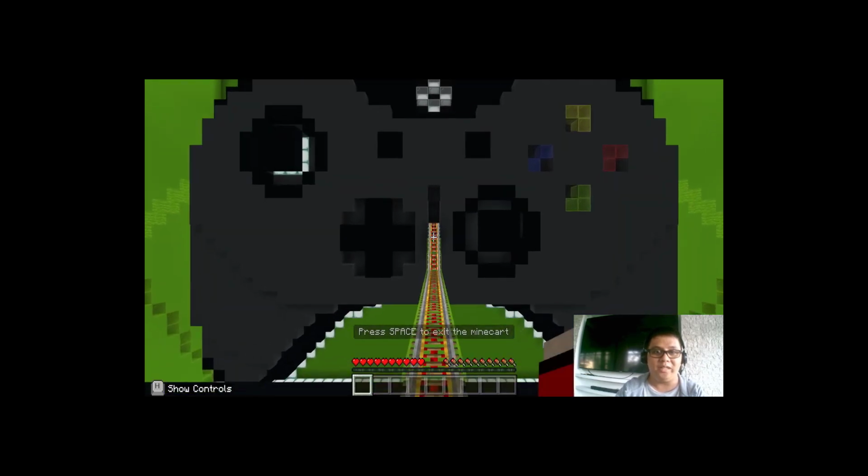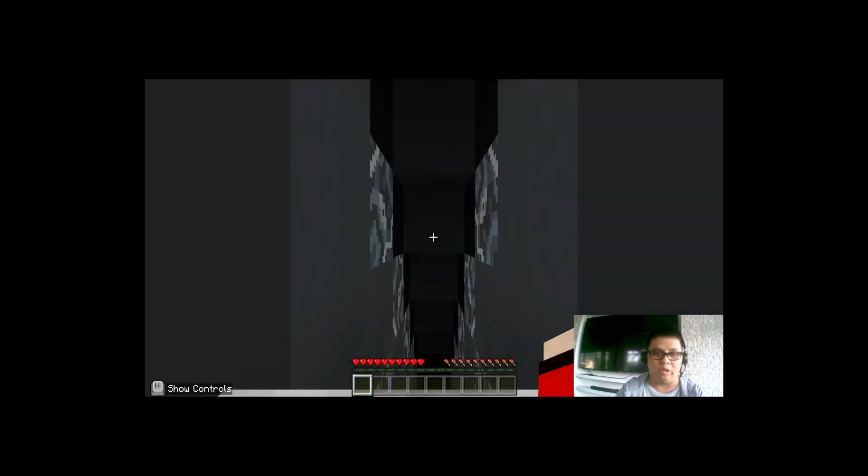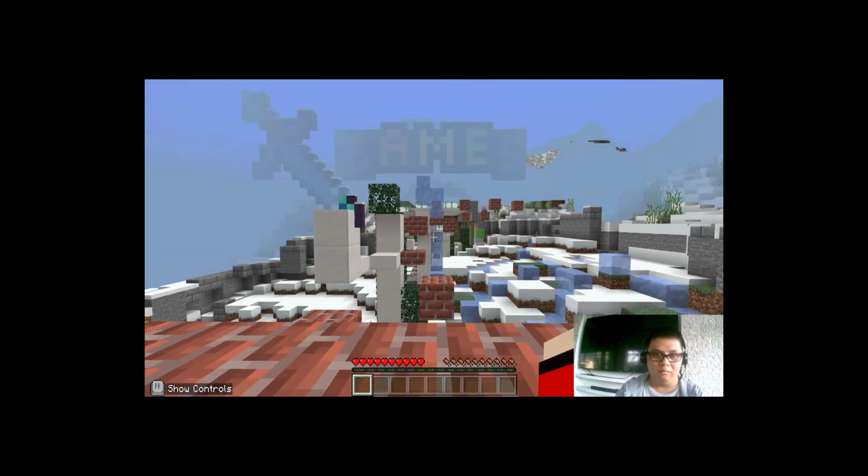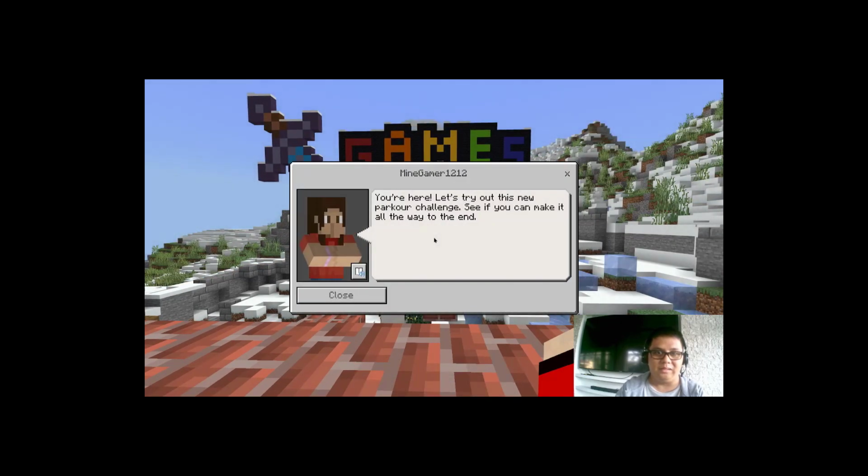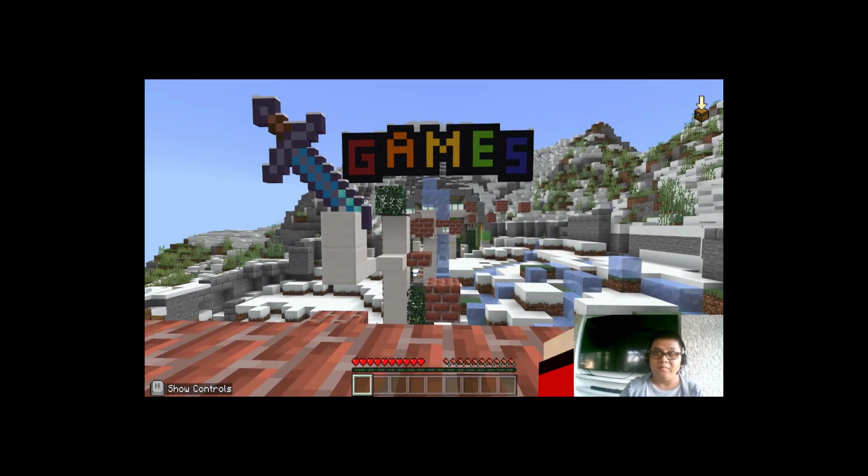And this trail will lead us towards the server that our friend is talking about. He said, "You're here? Let's try out this new parkour challenge. See if you can make it all the way to the end." It's close, and in this part, we have a mini game called parkour.